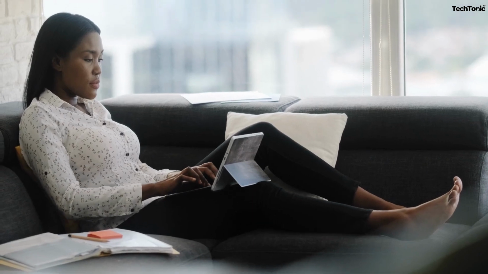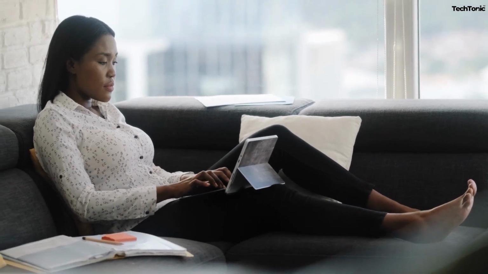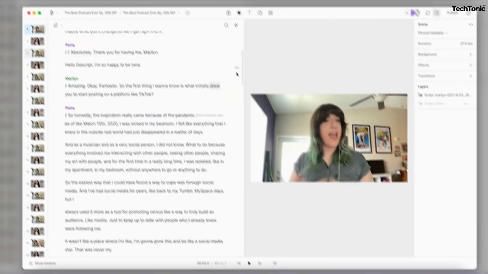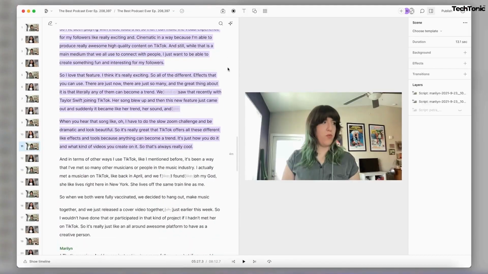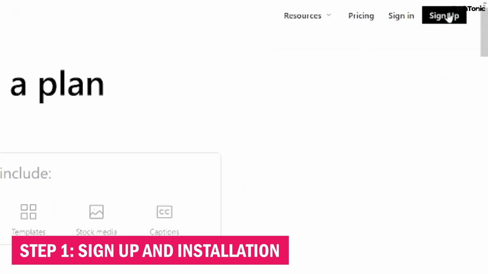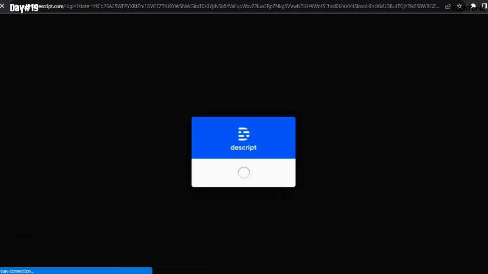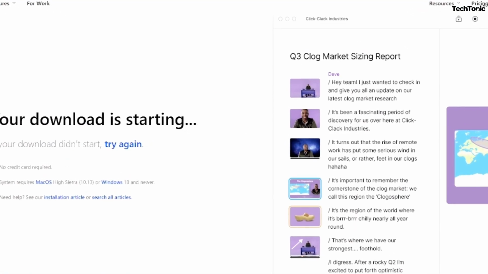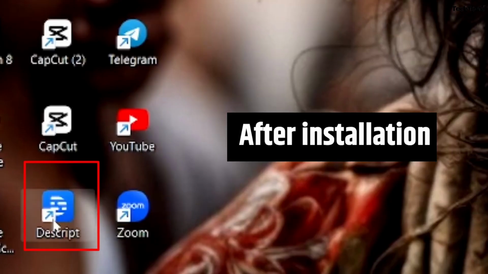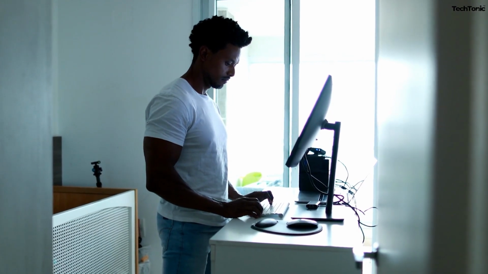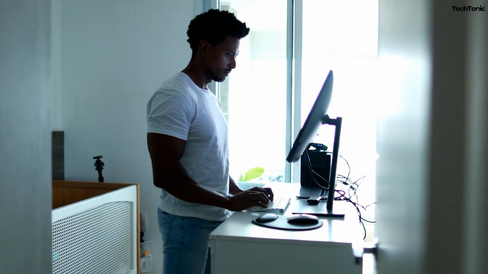Now that you've acquainted yourself with the array of features Descript AI offers, it's time to wield these tools to elevate your content strategy. To navigate this journey seamlessly, let's delve into a comprehensive guide providing you with a detailed overview of instructions. Step 1. Sign up and installation. Go to the Descript website and sign up for an account if you haven't already. Once signed up, download the Descript desktop application suitable for your operating system from the website. Follow the installation instructions provided by Descript to complete the installation process on your computer.